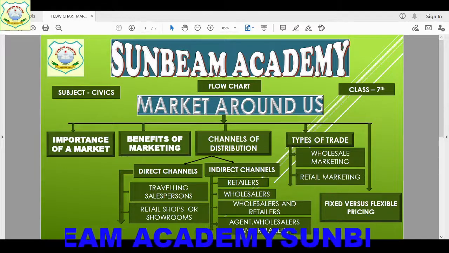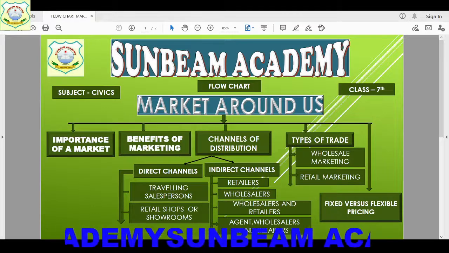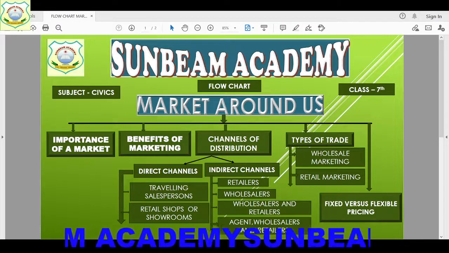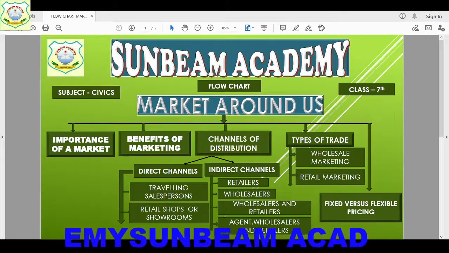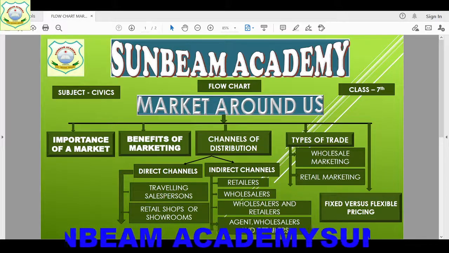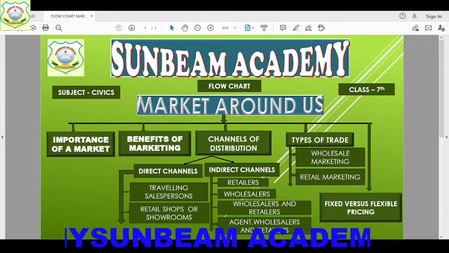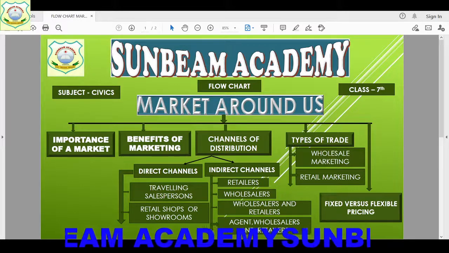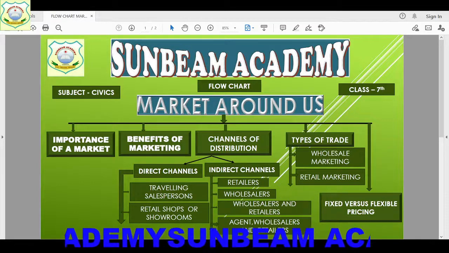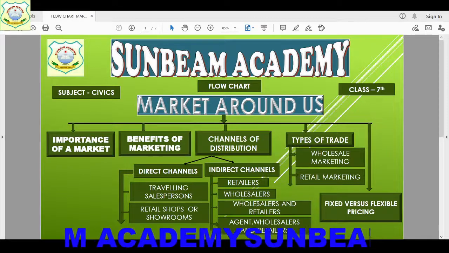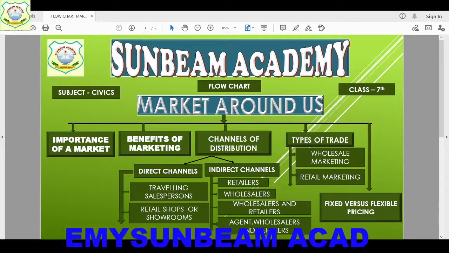And it includes two forms of marketing: wholesale marketing and retail marketing. Wholesale trade refers to buying goods in bulk from the manufacturer or producer or through an agent, and selling them to retailers and industrial users in small quantities. The wholesaler acts as a two-way channel between the producer and the retailers.